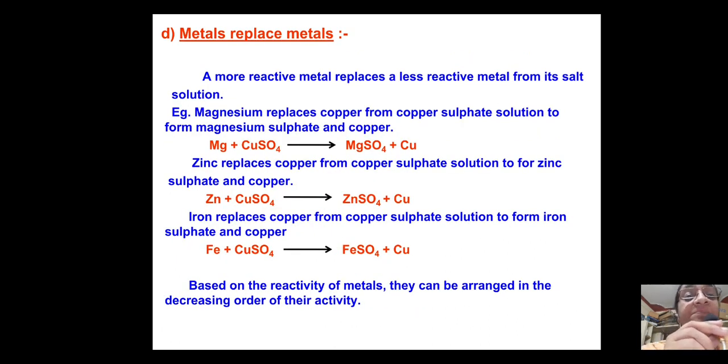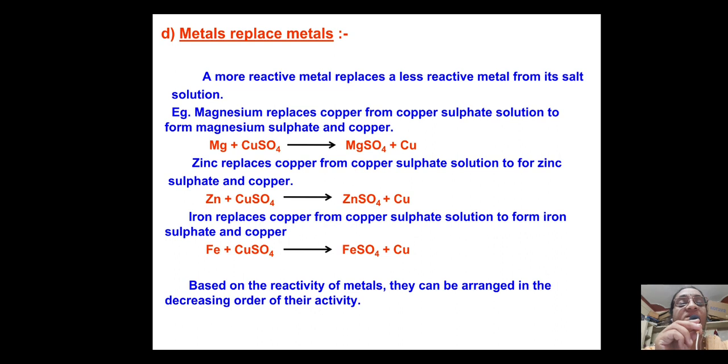Now metals will replace metals. So magnesium plus copper sulfate can give, now here magnesium is again displacing copper. So magnesium will take the position of copper, so it will form magnesium sulfate and copper. Zinc plus copper sulfate forms zinc sulfate and copper. Iron plus copper sulfate forms iron sulfate and copper. You see everything is replacing copper in the copper sulfate. कॉपर सल्फेट में कॉपर का प्लेस आयरन ले रहा है, जिंक ले रहा है, मैग्नीशियम ले रहा है, बाकी यू गेट द कॉपर मेटल डायरेक्टली.